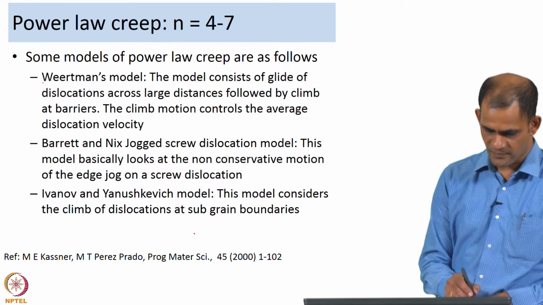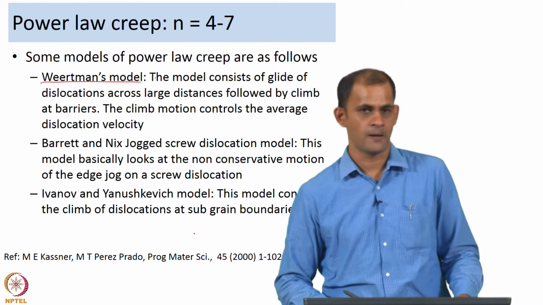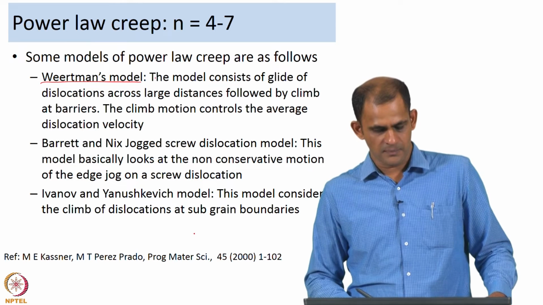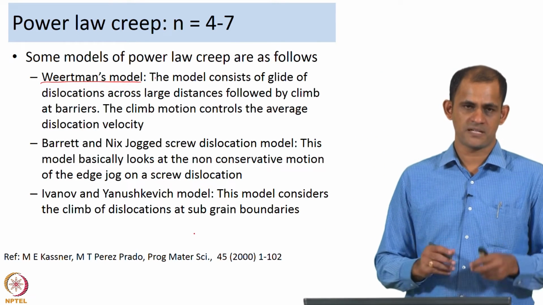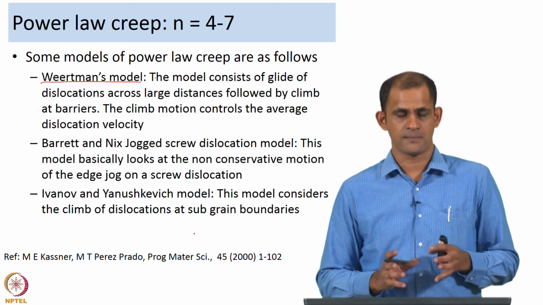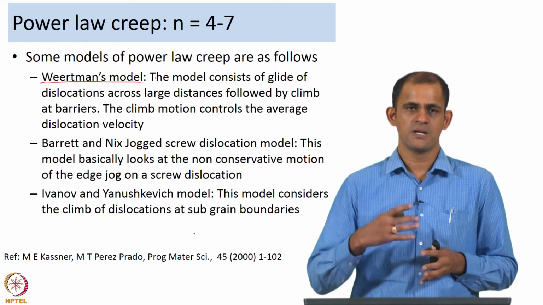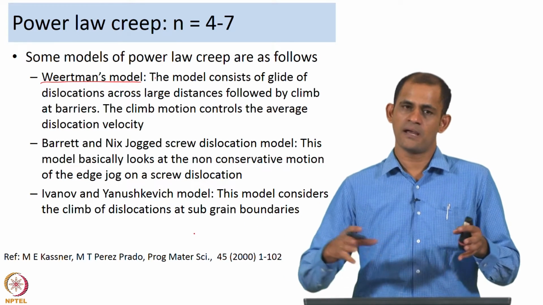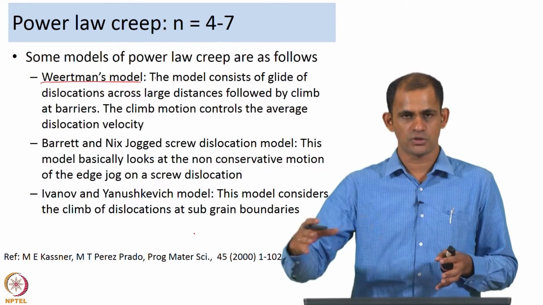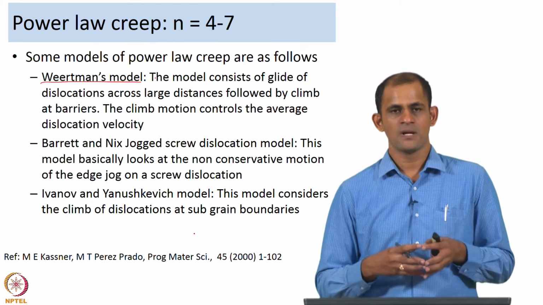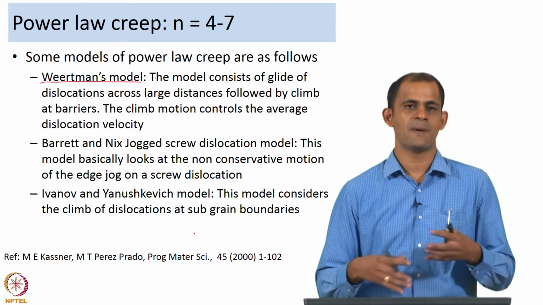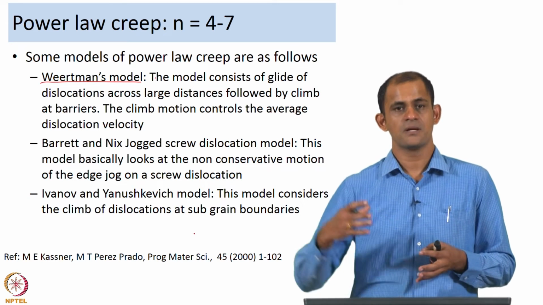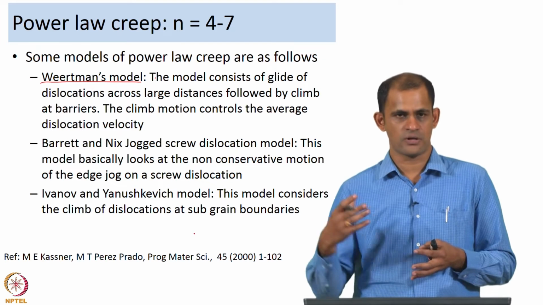One of the first models to be proposed to explain power law creep is Weertman's model. The whole concept is that you have a source of dislocations, the source emits dislocations, these dislocations glide along the slip plane, they travel large distances, and during the motion of the dislocations plastic strain is generated. Now, whenever these dislocations come across any barriers, as an example long range stresses acting on the dislocations, long range stresses coming from other dislocations or networks of dislocations,